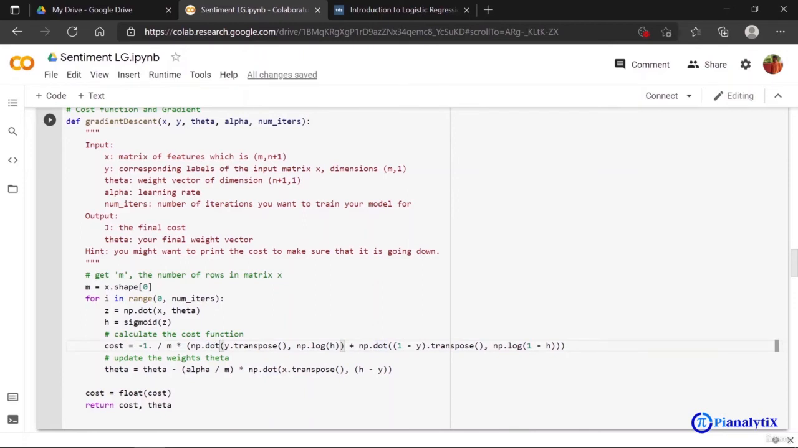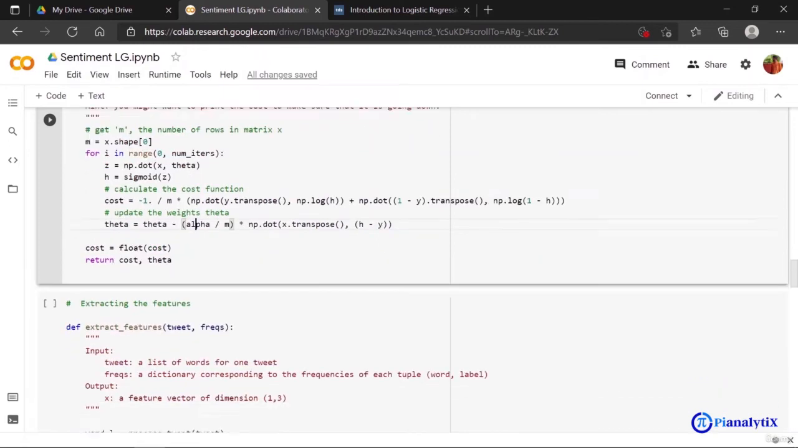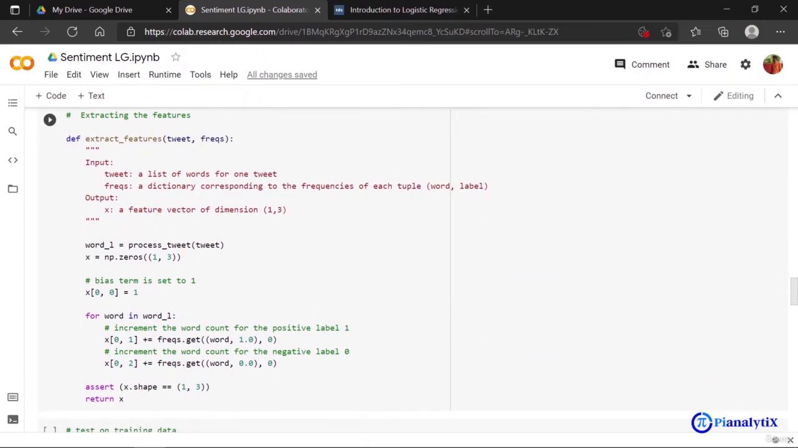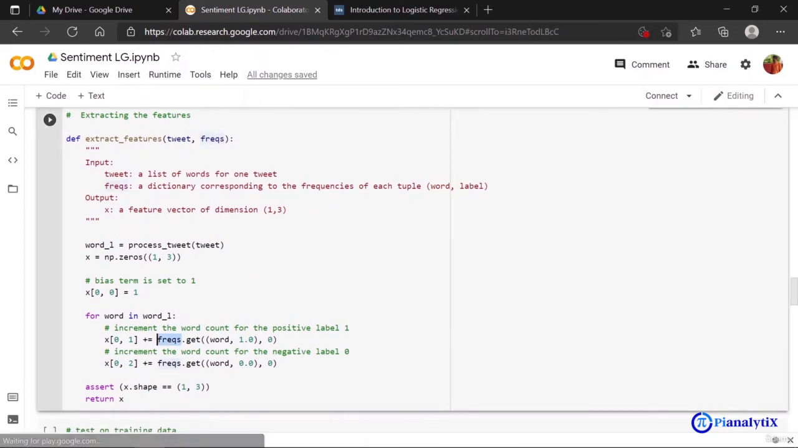Now similarly, we are computing theta, which is using another variable named alpha. This is called the learning rate. And after we have done this, we go for extracting our features. Now we're using the frequency dictionary, which we had actually built using the build frequency function.